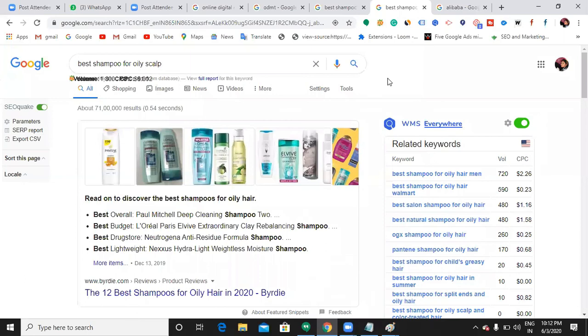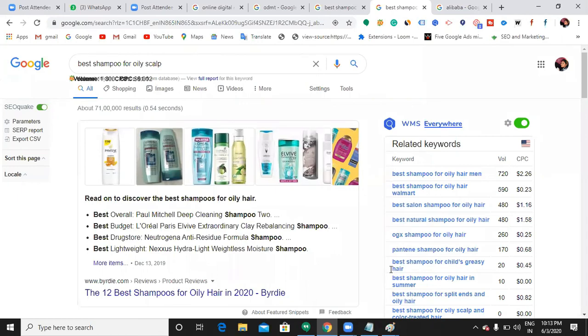Earlier, when Google was just at the beginning stage, Google used to show similar content for whatever keyword you searched for. If I searched for best shampoo for oily scalp, it used to show the same content as when I searched for best shampoo. But here it is trying to show precise and exact information.